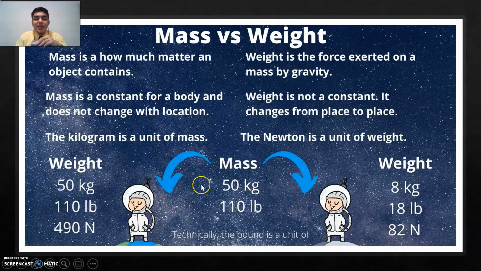For example, we have this astronaut here, and the mass is 50 kilograms. But when it changes location, for example, when it goes to Earth, the mass is going to be affected by gravity, therefore the weight is going to be different. So it's going to be, for example, 490 newtons. While if we take it to the moon, it can change into 82 newtons. So mass is how much matter there is in an object, while weight is the attraction pull that gravity has towards that object.